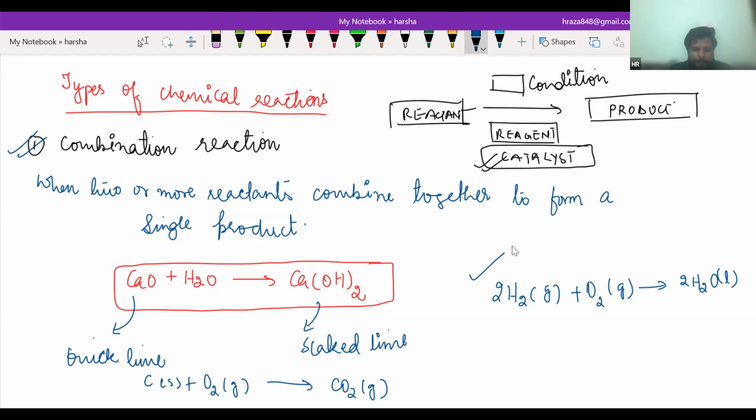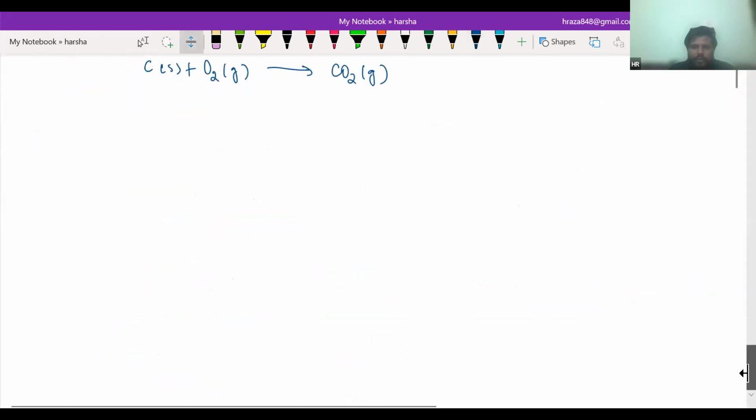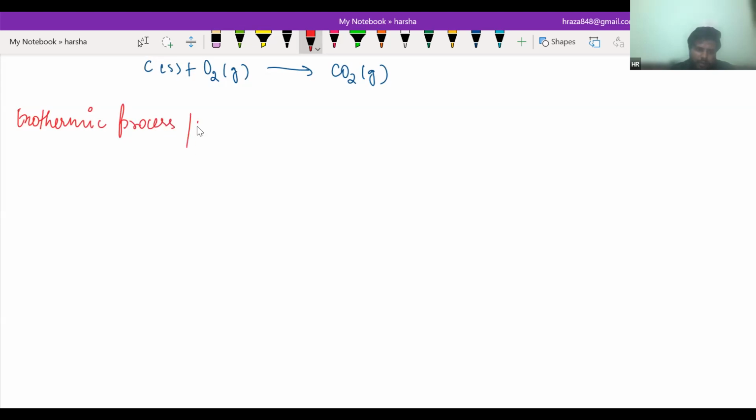Done, everyone? Yes, sir. Okay. Harsha, Abdullah. Yes, sir, done. Very good. Now, there are two types of process or reaction, you can say. Exothermic process or reaction, and another is basically endothermic process or reaction, you can write.